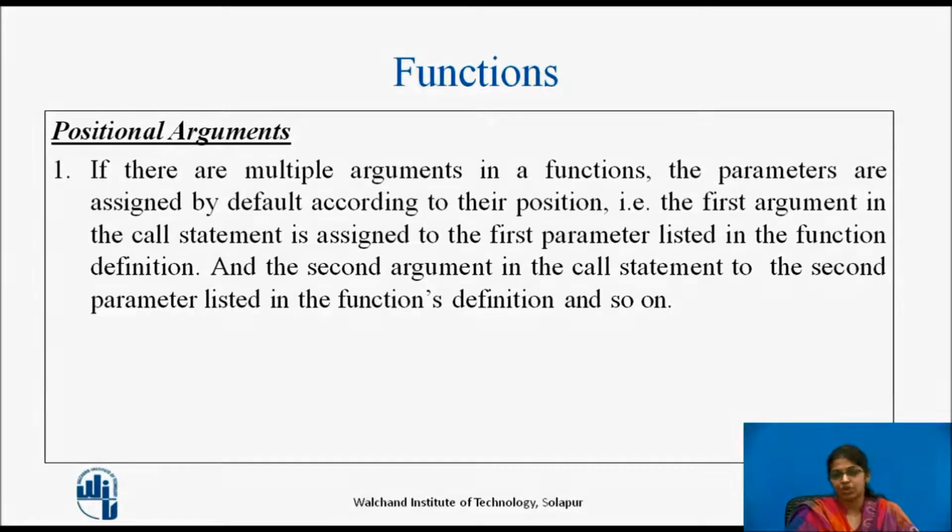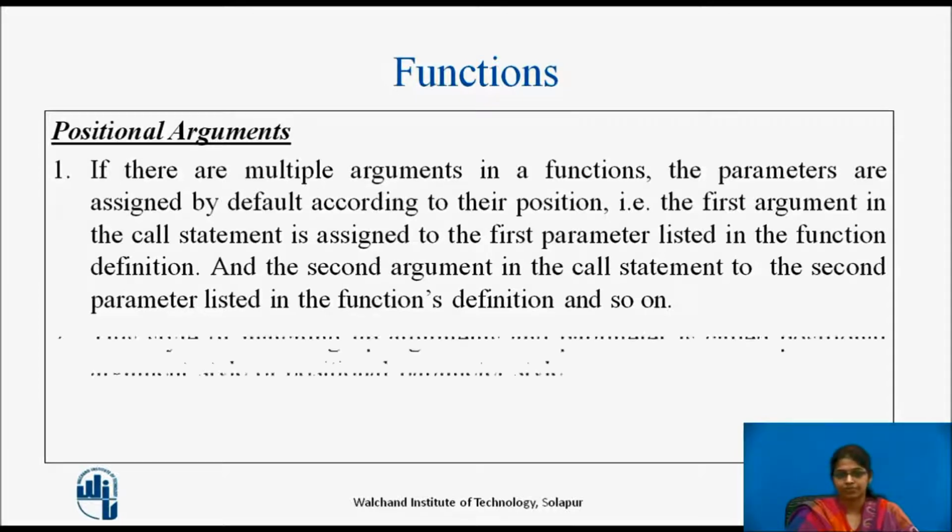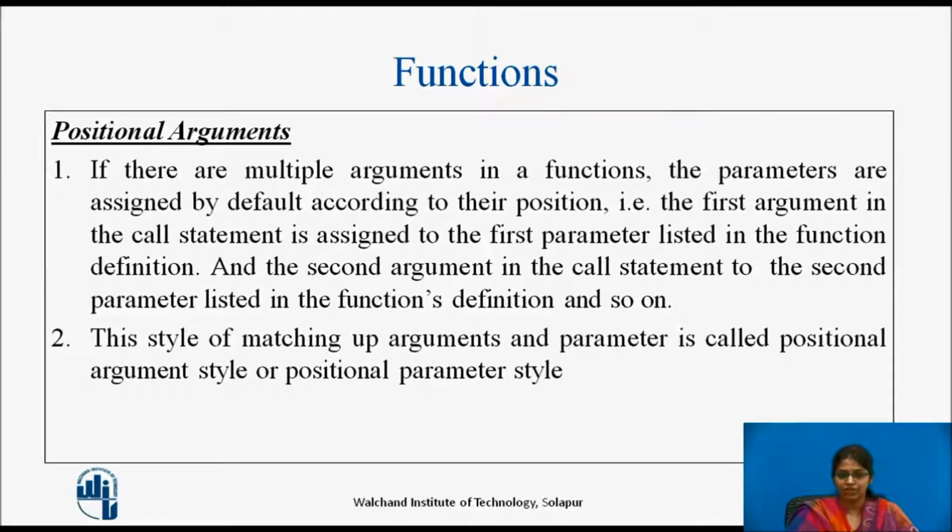If there are multiple arguments in a function, the parameters are assigned by default according to their position. That is, the first argument in the call statement is assigned to the first parameter listed in the function definition. Similarly, the second argument in the call statement is assigned to the second parameter listed in the function definition, and so on. This style of matching up arguments and parameters is called positional argument style or positional parameter style.